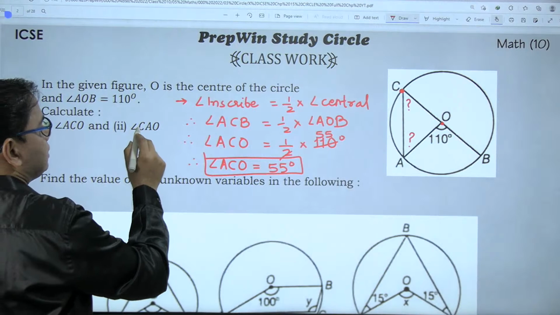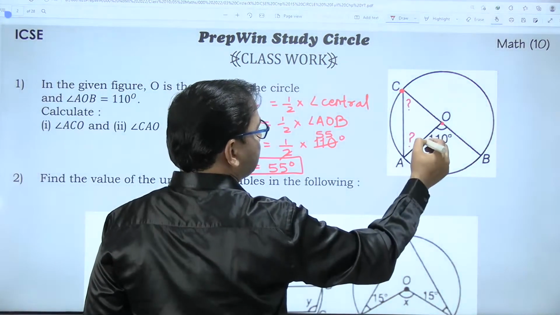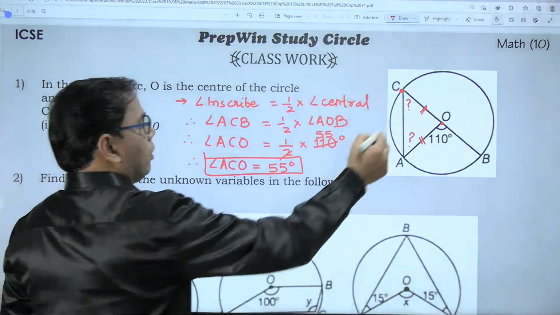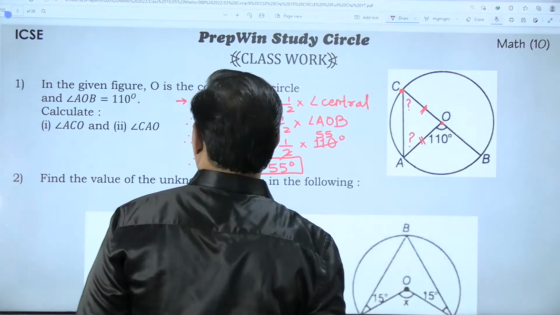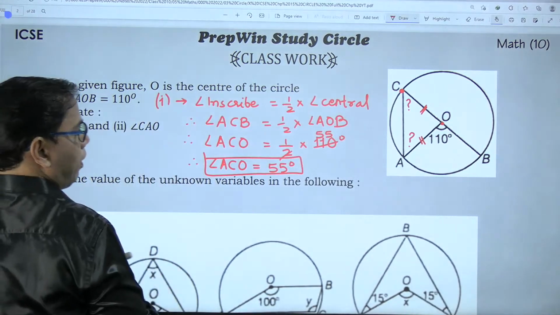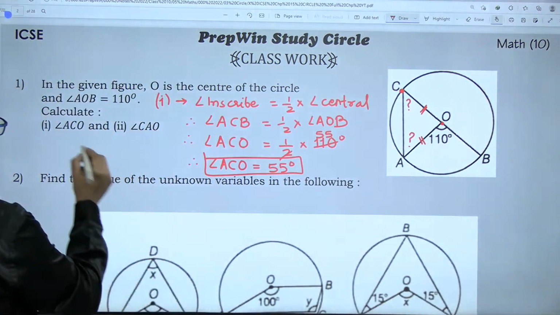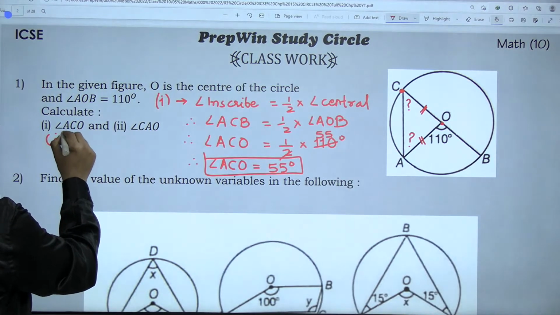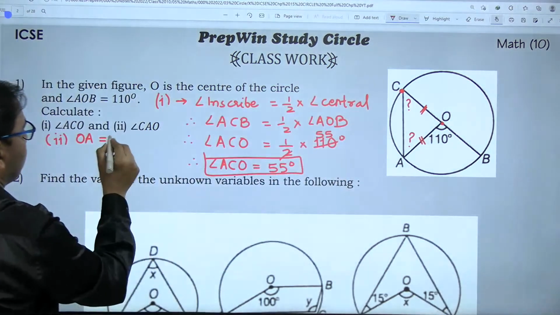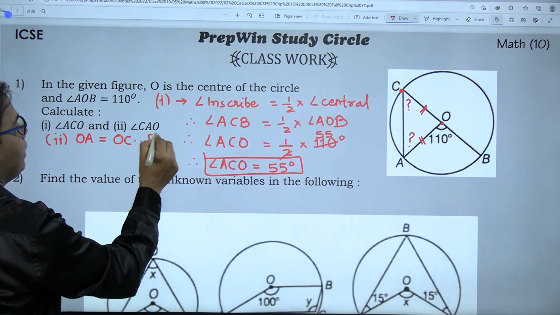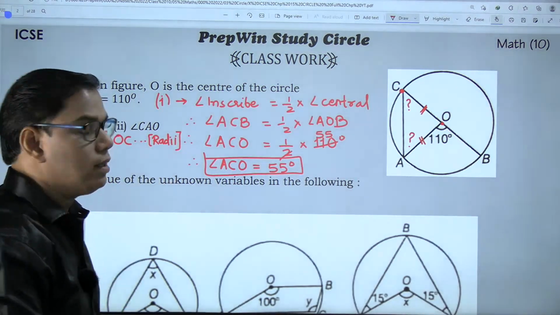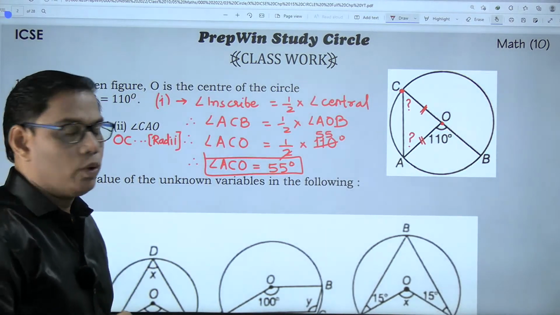Now I want angle CAO also. Look here. Can I say OA is equal to OC? Definitely yes. They are radii of the same circle. Where do I write that? No space at all, so I'll write it over here, the second part. OA is equal to OC. Reason: they are radii of the same circle. Singular is radius and plural is radii.